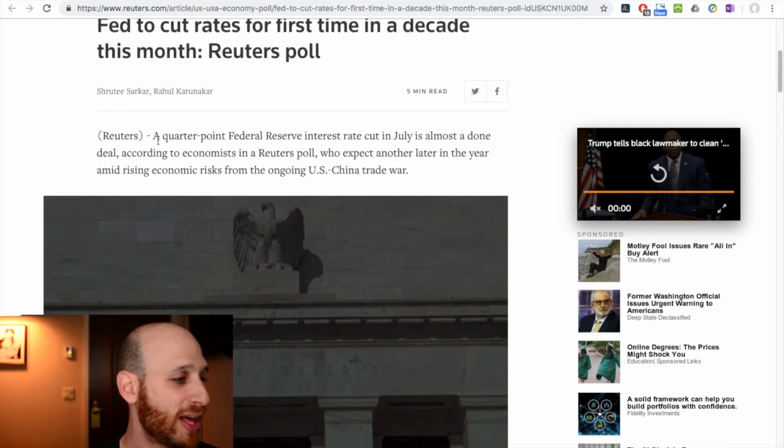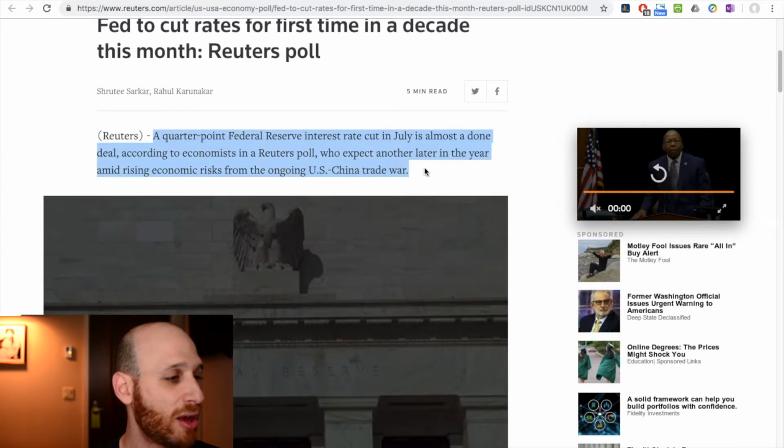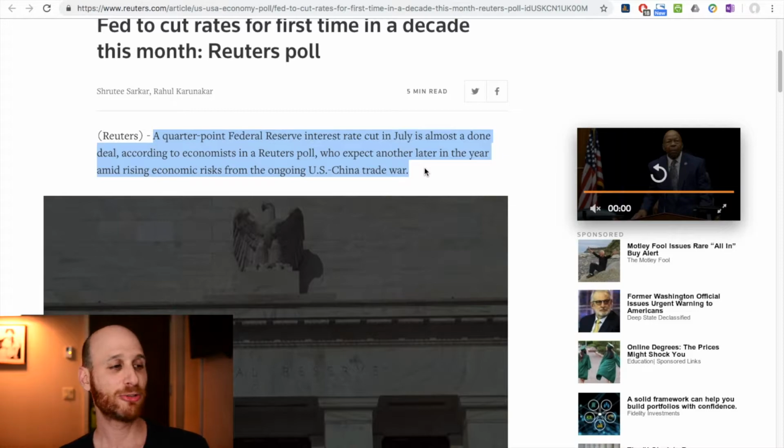So if we have a look at this article, which comes from Reuters, the point is that a quarter-point Federal Reserve interest rate cut in July is almost a done deal. So it's almost a certainty, according to economists who were surveyed by Reuters, a news agency, and these economists expect another rate cut later in the year amid rising economic risks from the ongoing US-China trade war.